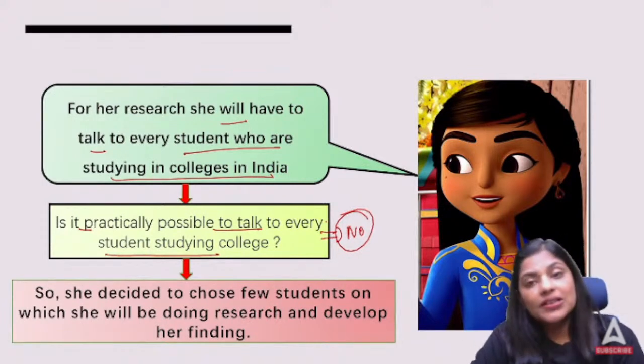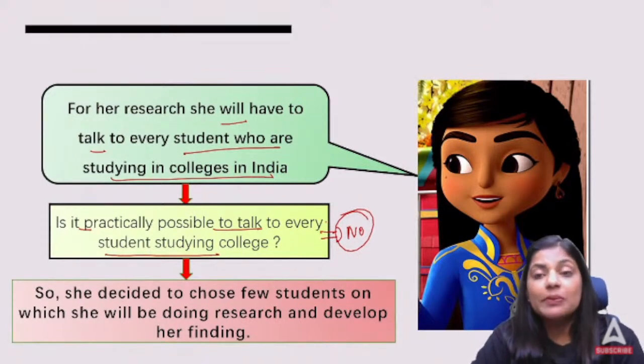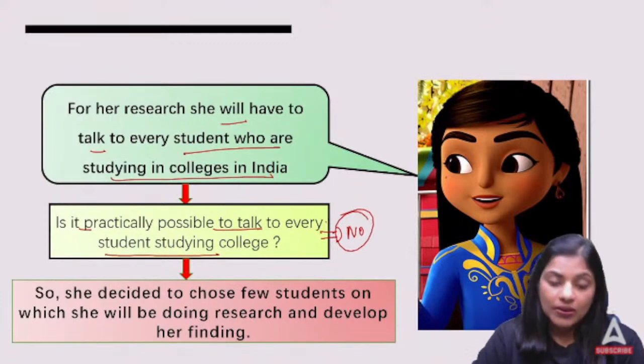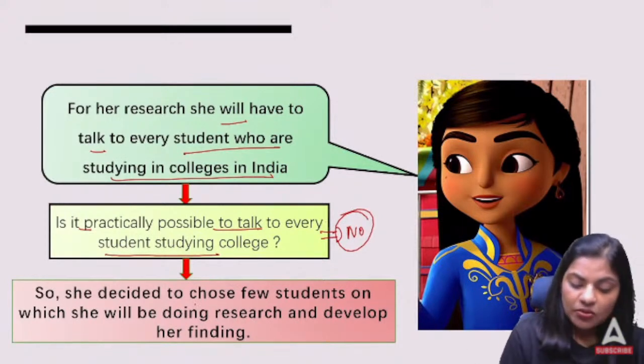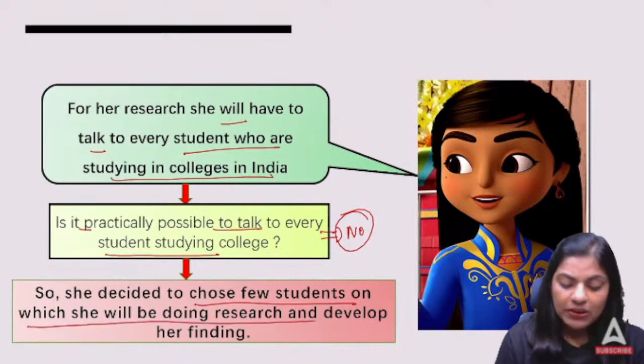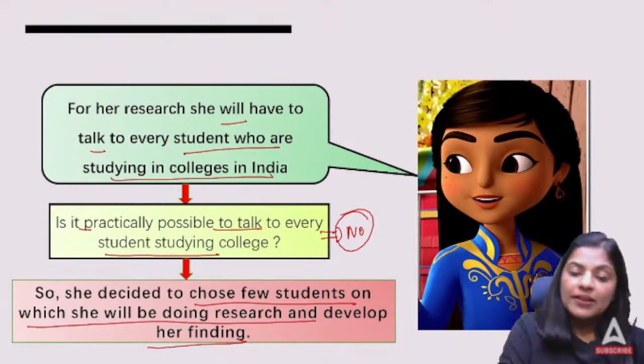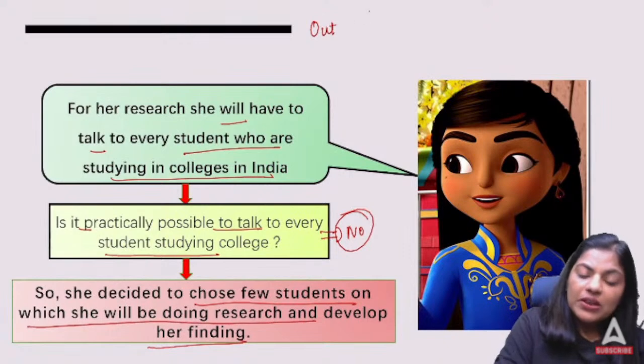So in this situation, in order to come up with the findings and the conclusion, Meera decided to choose a few students on whom she will do research and develop her findings. That means, what is Meera going to do?